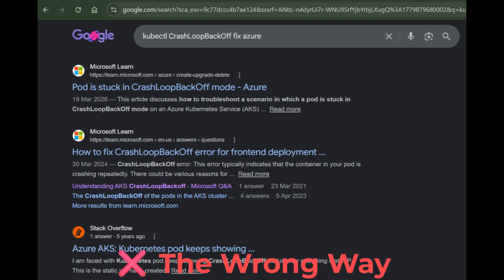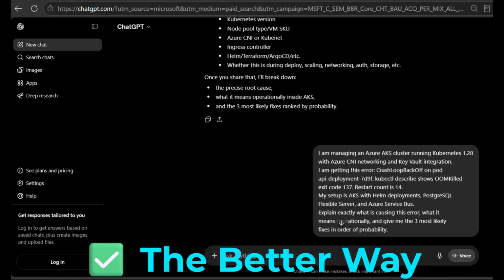And it is painful when you are on call at 2 a.m. with a P1 incident and your phone is ringing. There is a faster way. When I get an AKS error now, I don't Google it first. I open ChatGPT and I use this exact prompt. Pause and copy this if you want to use it.